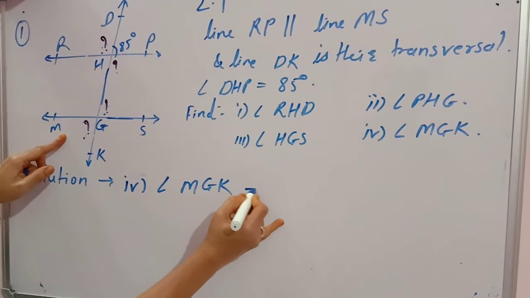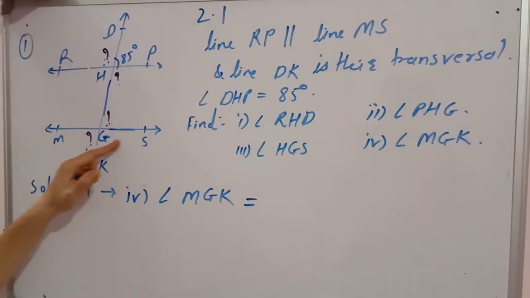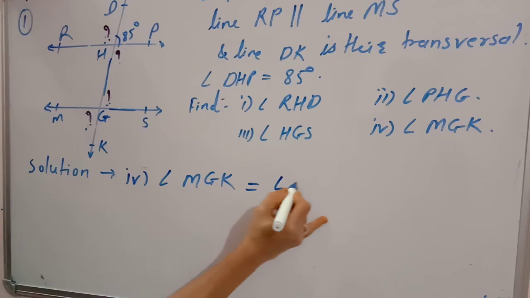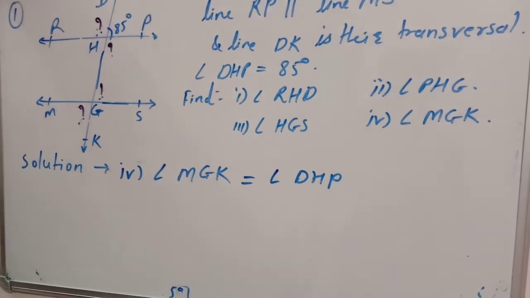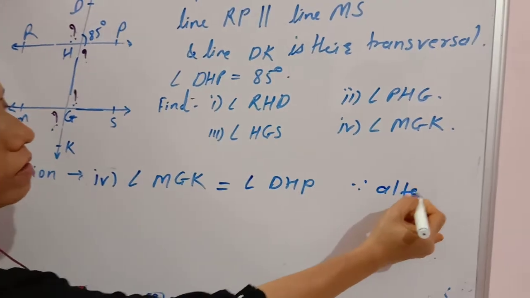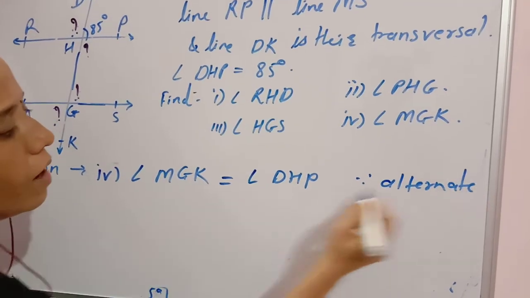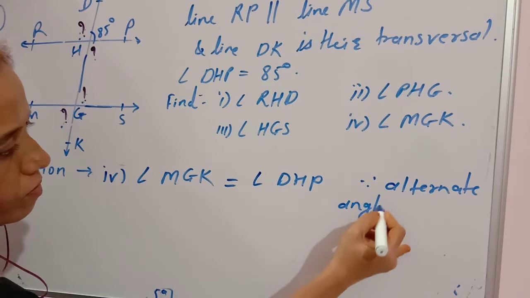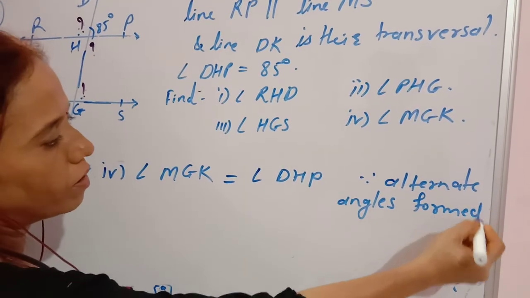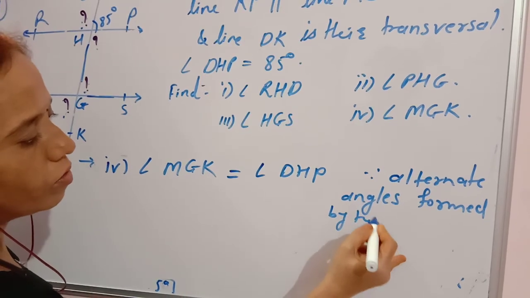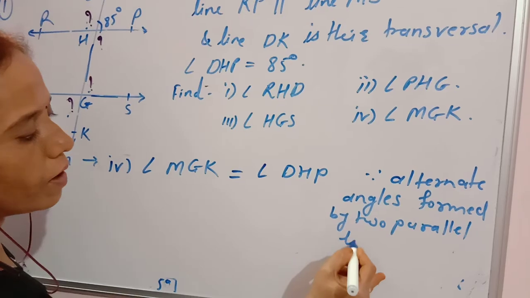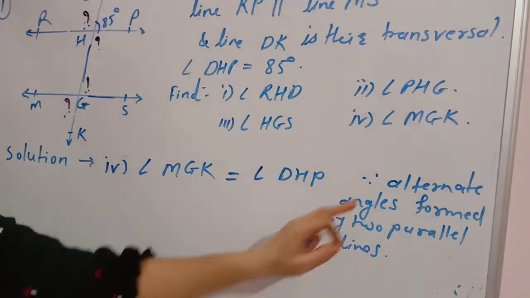So I will write that property only: angle MGK equals angle DHP. And what will be the reason here? Since alternate angles formed by two parallel lines, or simply you can write alternate angle theorem.